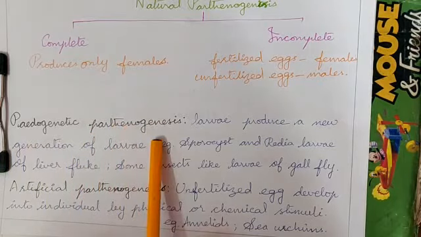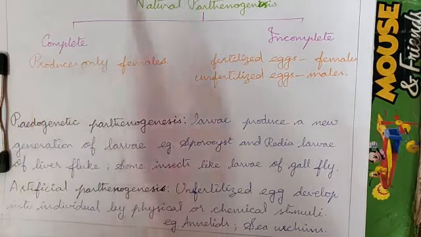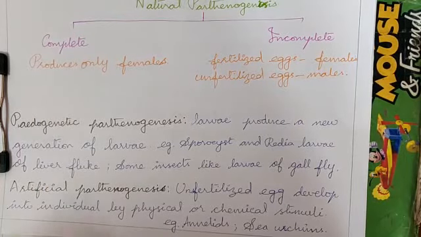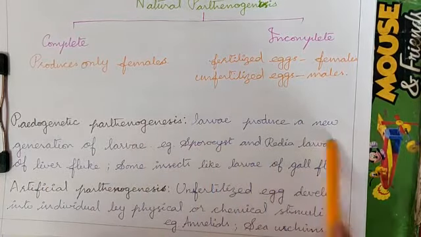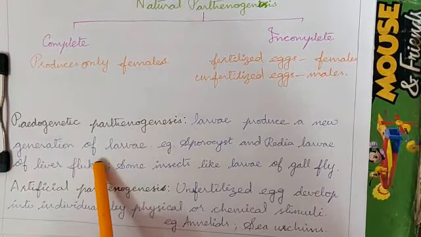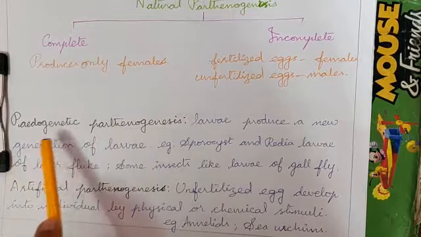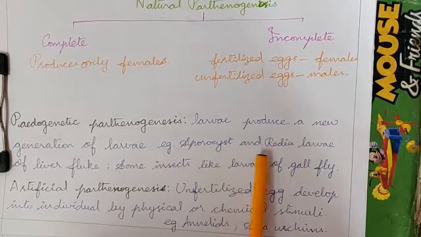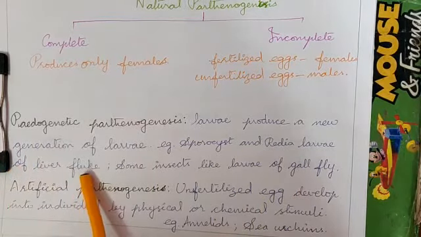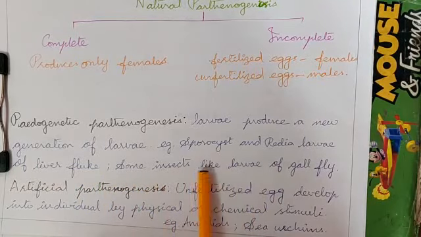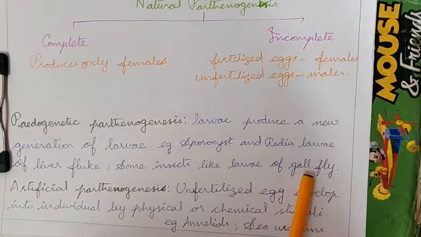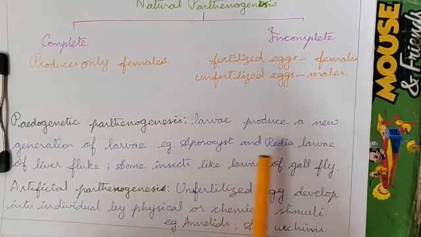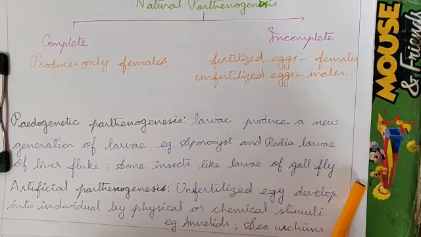Pedogenetic parthenogenesis. Pedo means the small one, the juvenile one, the larva. The larva produces a new generation of larvae. This is called pedogenetic parthenogenesis. Example, sporocyst and redia larva of liver fluke. Some insects like the gallfly: the larvae of gallfly produce other larvae, or mature into a gallfly.